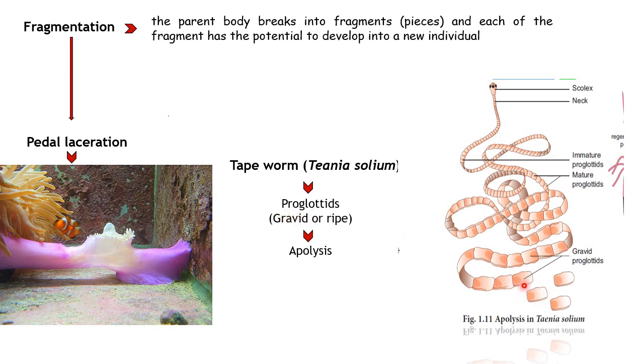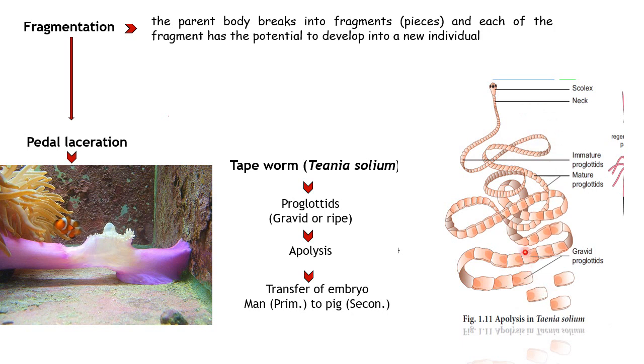So proglottids means the very grown, completely grown part of the Taenia solium tapeworm. These pieces will be continuously detached from its parent body, and once detached, they reach outside the host or parasite, right?